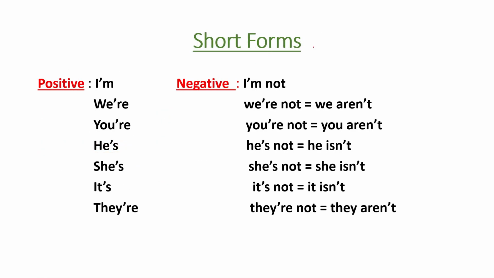Let's see all the short forms of the be verbs. I am. What will be am? I'm. We are, we're. You are, you're. He is, he's. She is, she's. It is, it's. They are, they're. And its negative: I am not, I'm not. And we are not, we're not, and also we aren't. In two ways we can write.